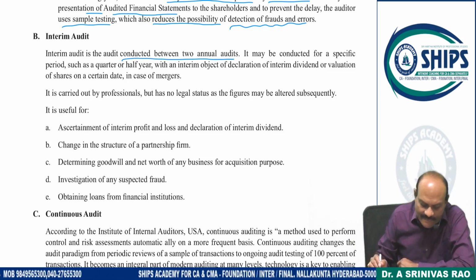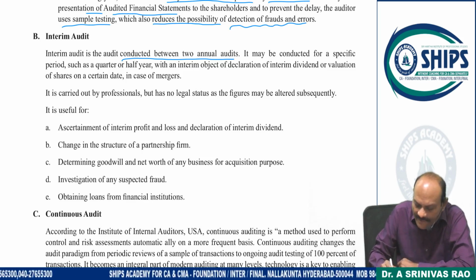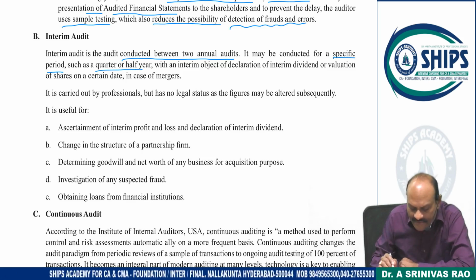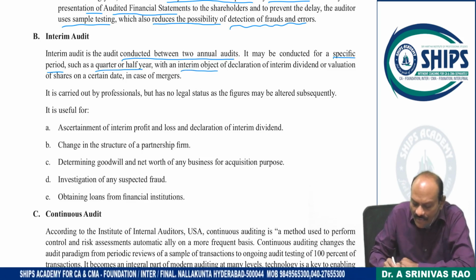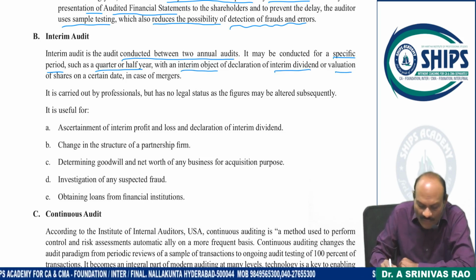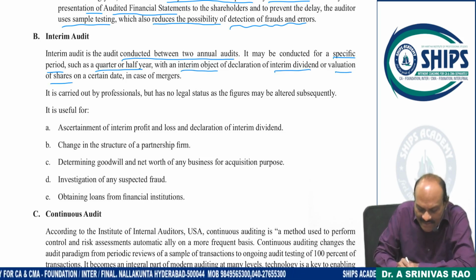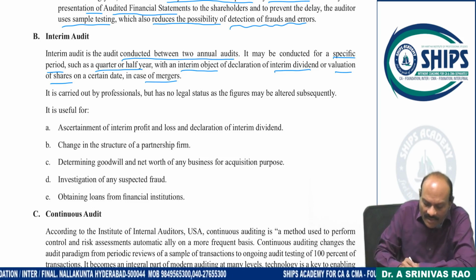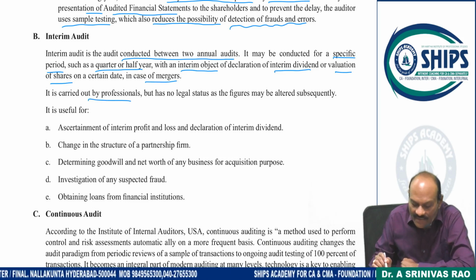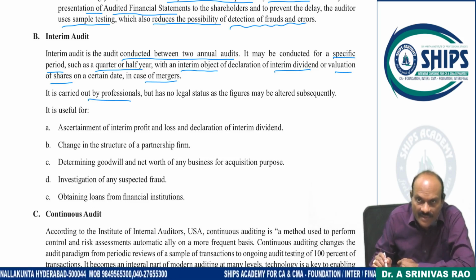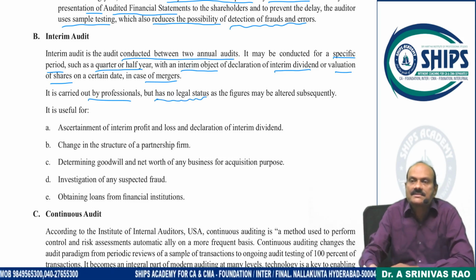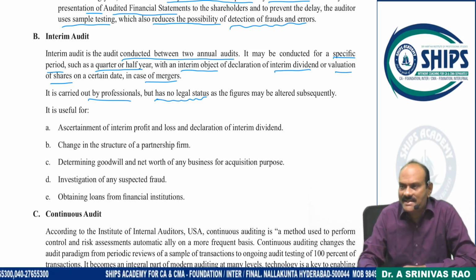It is conducted for a specific purpose or a specific period, on a quarterly or half-yearly basis, with the interim objective of declaration of dividend, valuation of the shares on a certain date, or mergers. It is carried out by a professional, a qualified CA with COP, because declaration of dividend is there. You have to go with a properly qualified person, and it has no legal status. Remember, legally it has no validity.